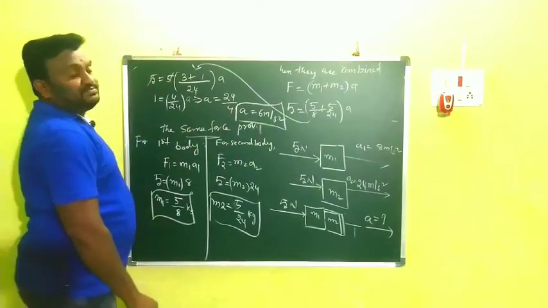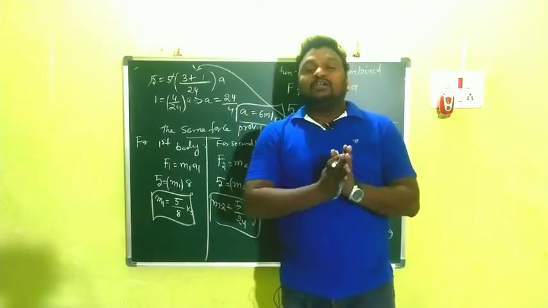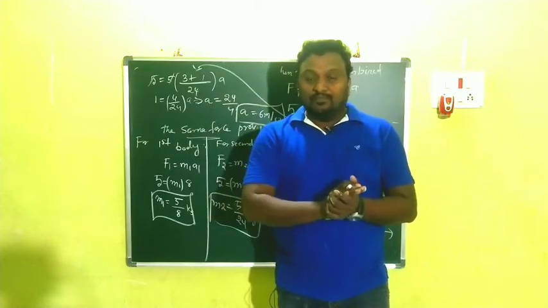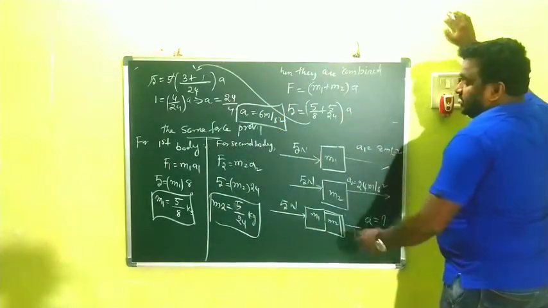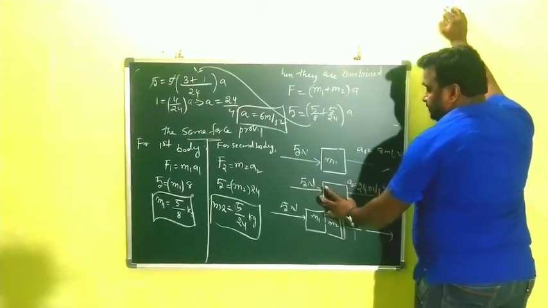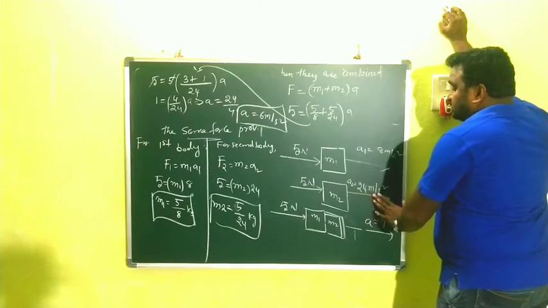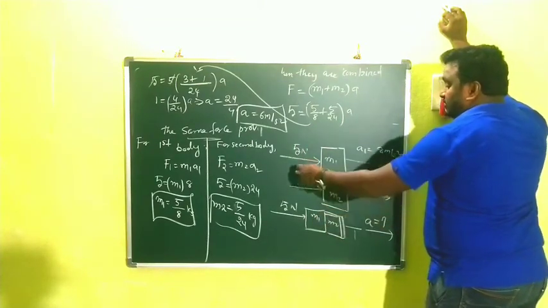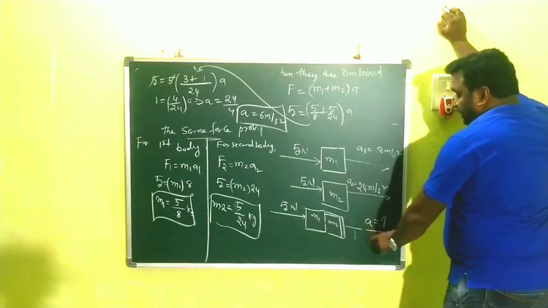This is the problem, children. Very simple. Look here once. In the problem, m1 is there, on that 5 newtons force is acting. Then the acceleration is 8 meter per second square. And the same force is applied on m2. Then acceleration is 24 meter per second square. What you are asked is, when these two are combined together, if the same force is applied, what is the acceleration? We have to find this one.